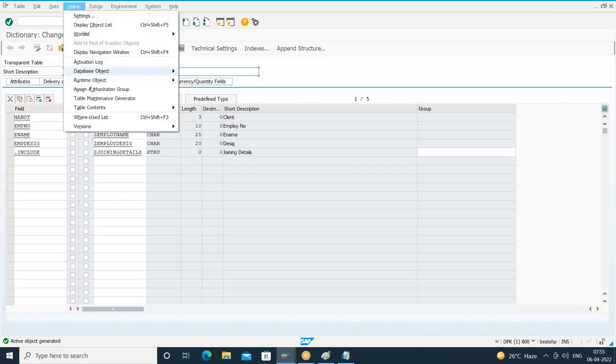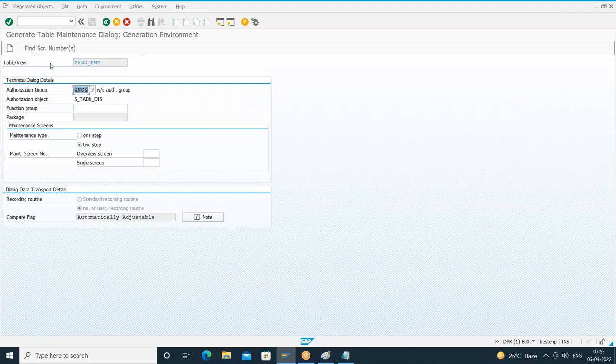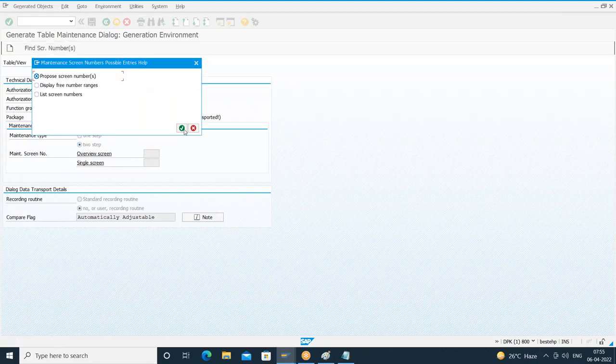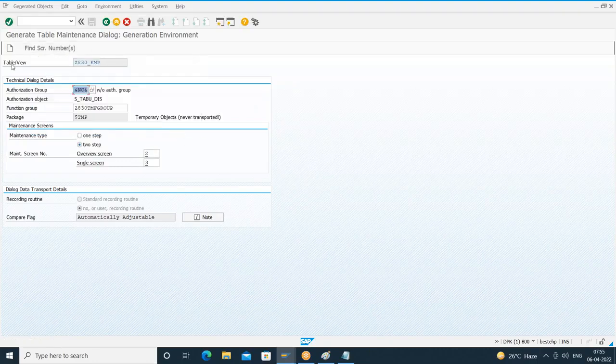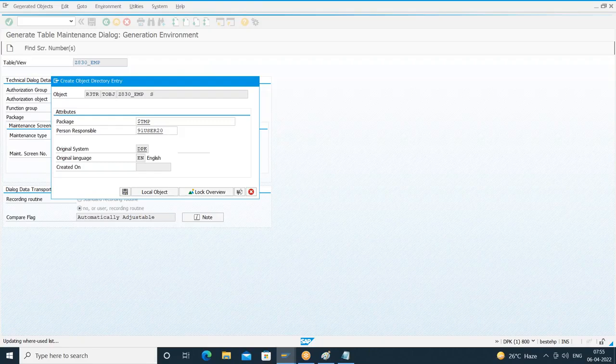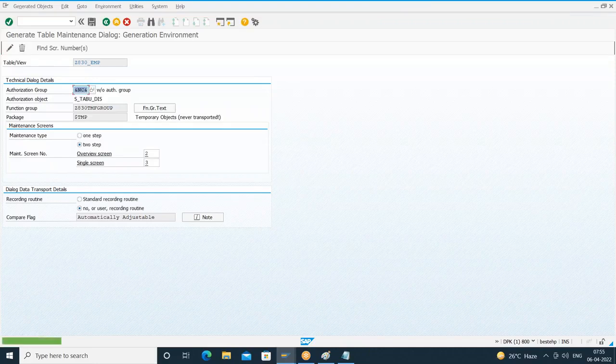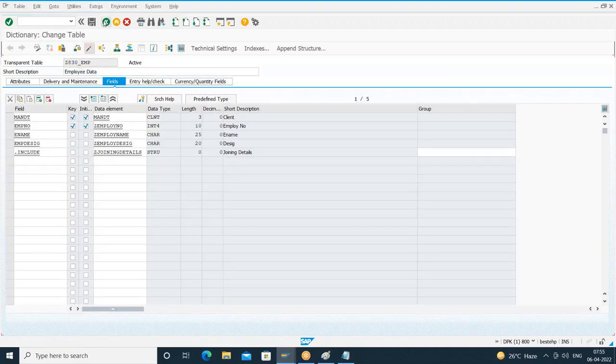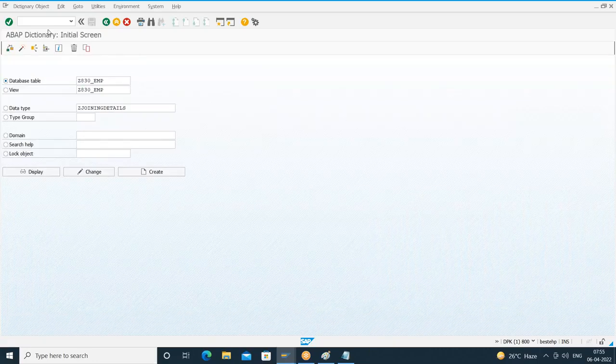Utilities, table maintenance generator. What is the function group? Z830 TMF group. I'll go for two-step. Find screen numbers. I want SAP to propose the screen numbers. Click on create. Request completed without errors. Better activate the table once. Now you run the T code. What is the T code?